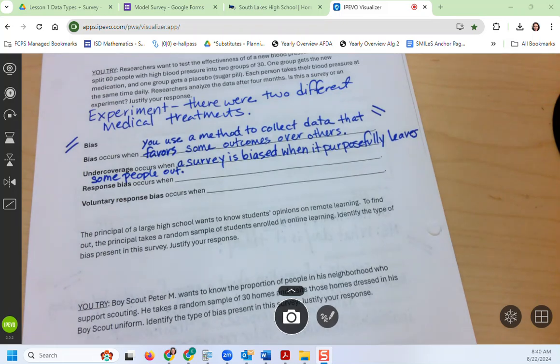All right, so undercoverage means we didn't cover all the people, right?